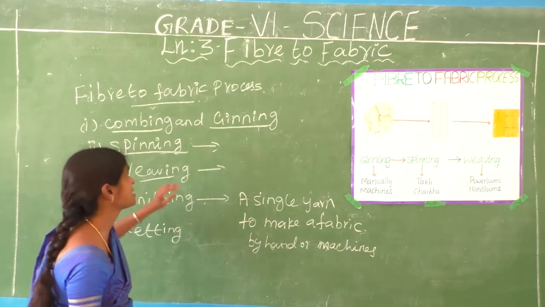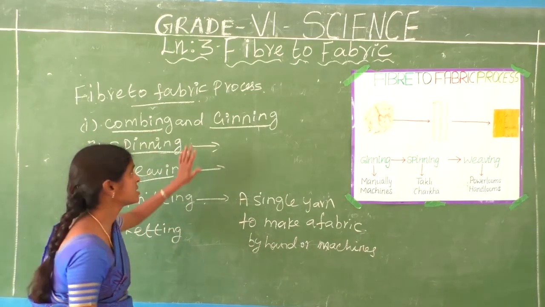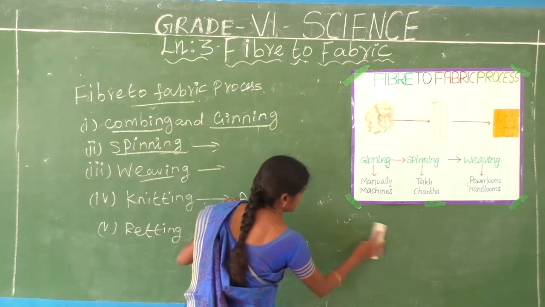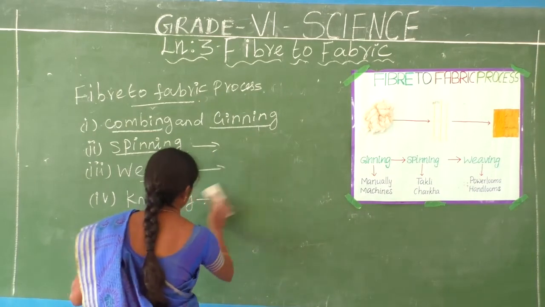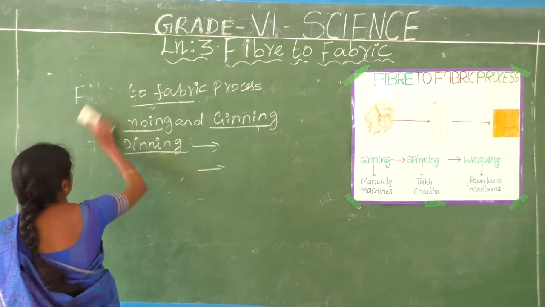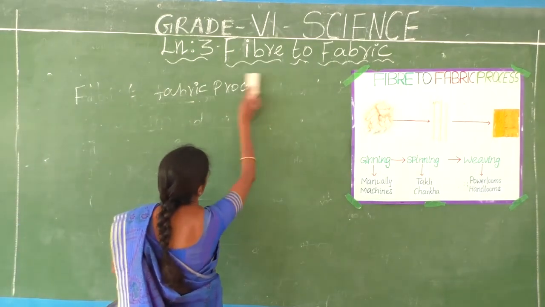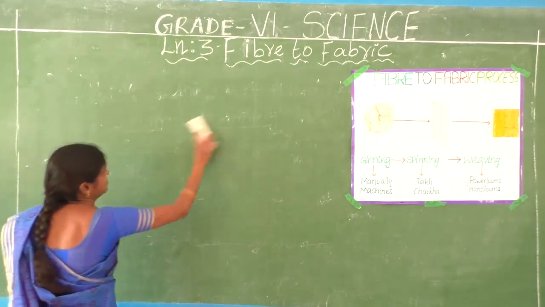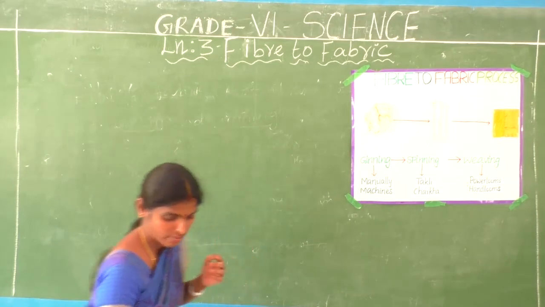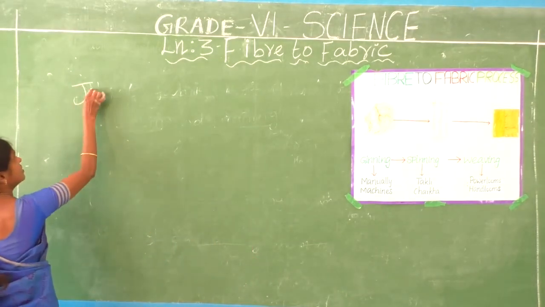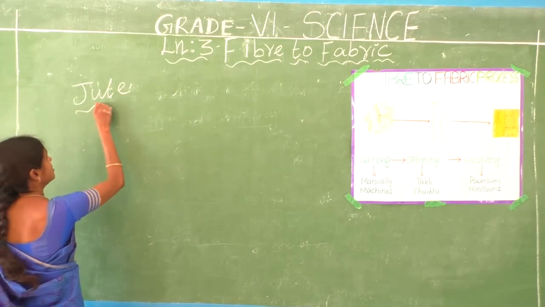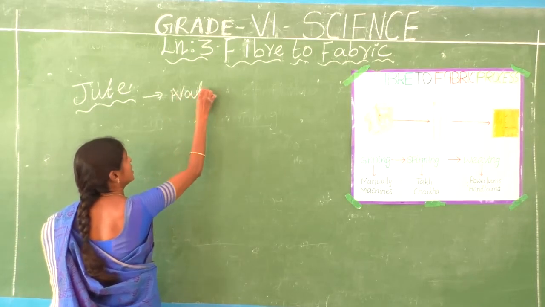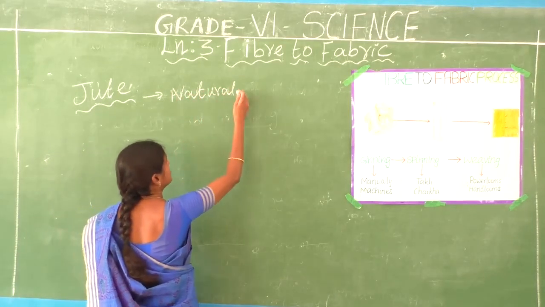Now we are going to discuss jute. Okay, these are the cotton fibers. Next, jute. Cotton is also a natural fiber, and jute is also a natural fiber. Jute is one of the natural fibers.